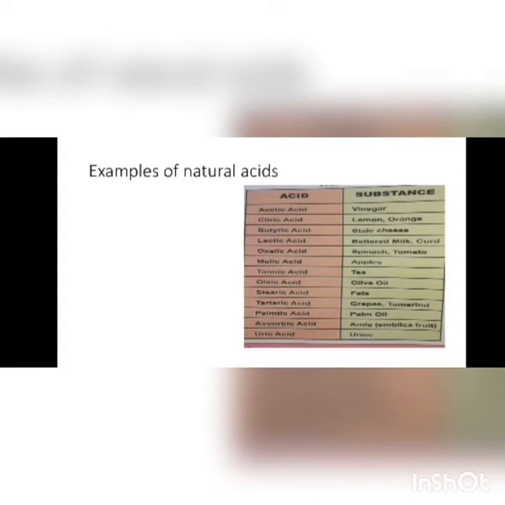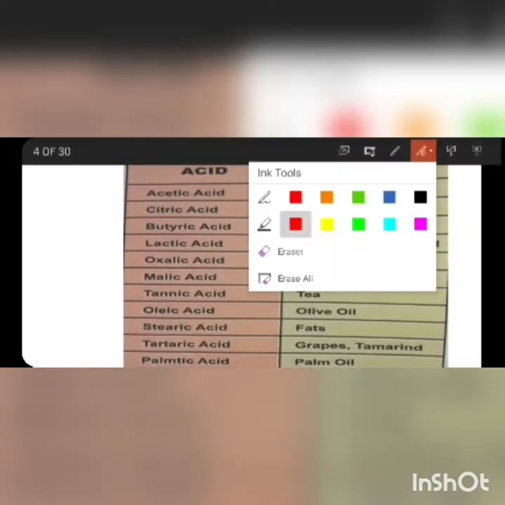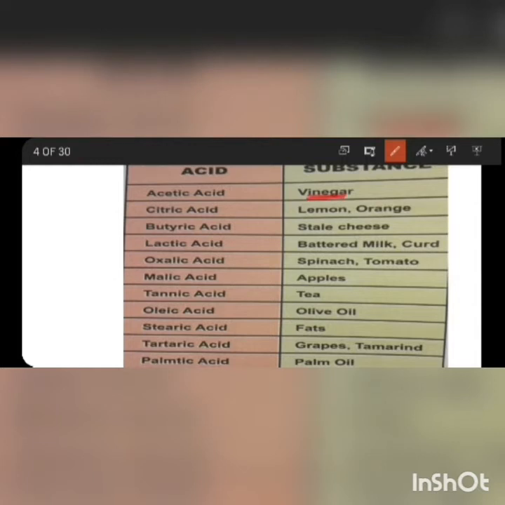Here we have examples of natural acids: in which substance a natural acid is present, and its name is also mentioned here. So let's check. Vinegar is also a natural acid. In vinegar we have acetic acid. In lemon and orange we have citric acid. Just now we discussed that acid is present, but the name of the acid is citric acid.